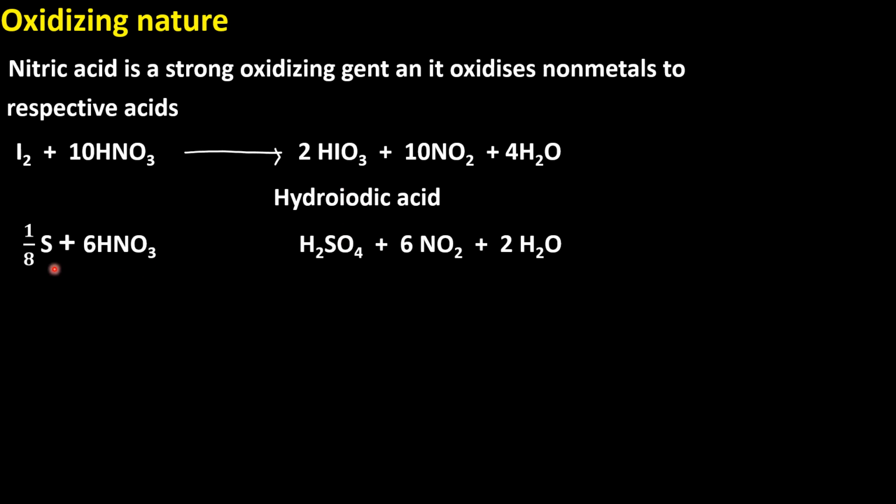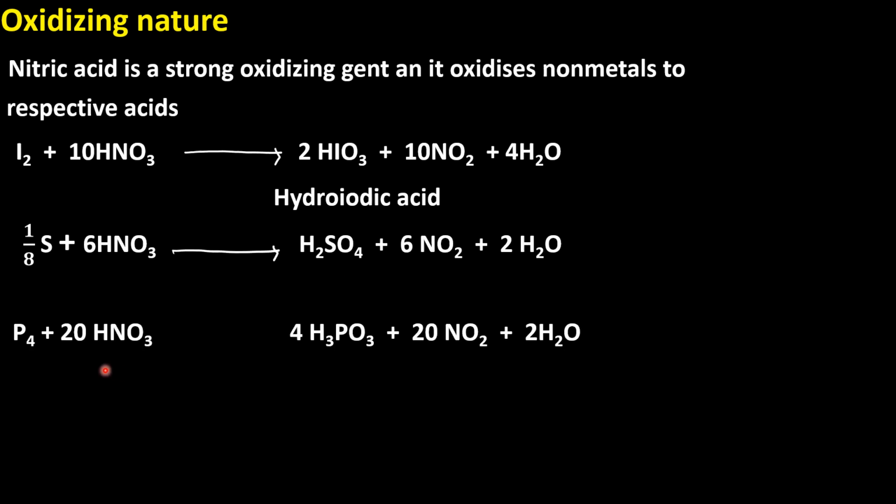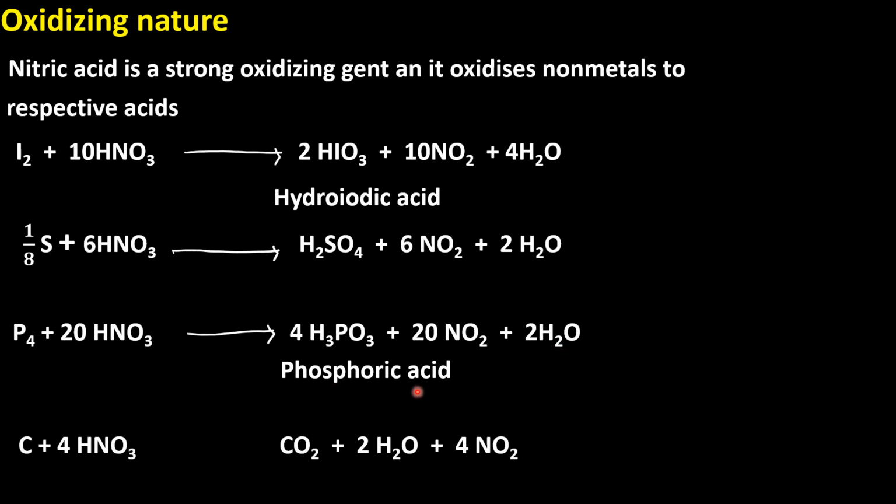When nitric acid reacts with sulfur, we get sulfuric acid. When nitric acid reacts with phosphorus, we get phosphoric acid and nitrogen dioxide. In all these reactions, we get nitrogen dioxide and water. When nitric acid combines with carbon, we get carbonic acid.